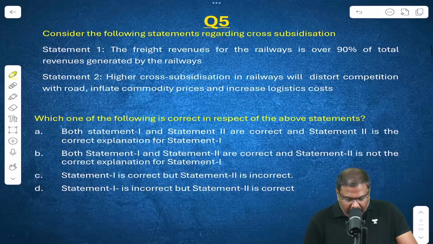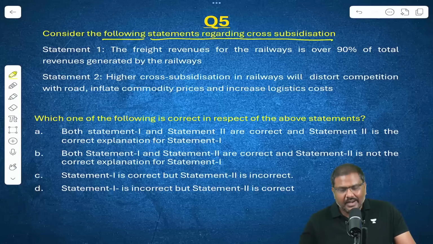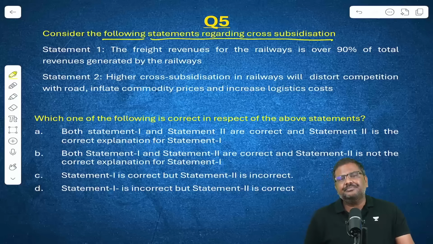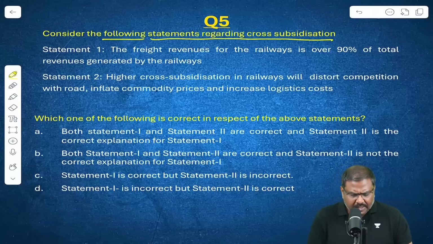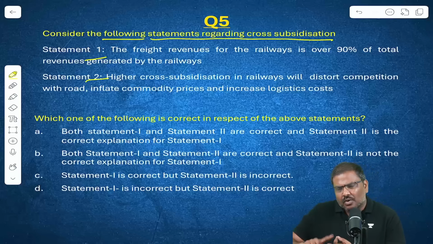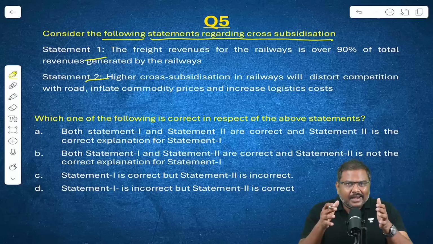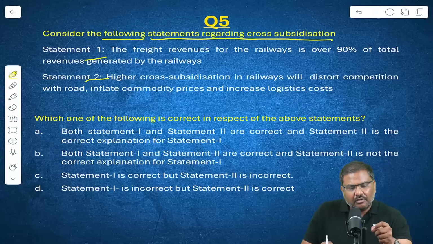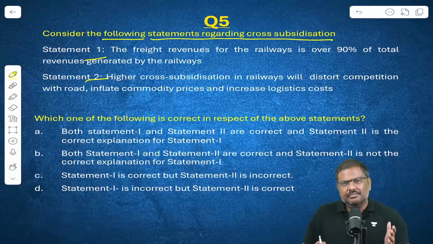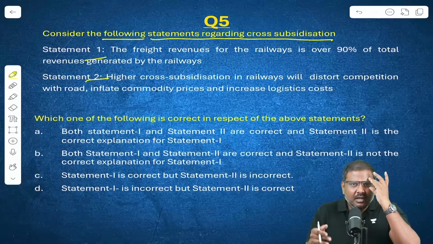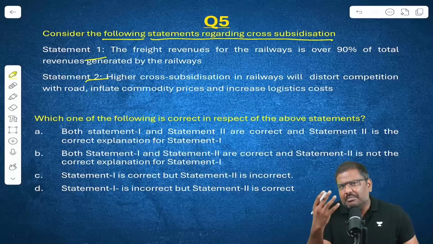Question number 5 now. Consider the following statements regarding cross-subsidization. What is the basic idea? There are 2 statements which have been provided in the context of railways. In railways, the government of India will impose and collect charges. It is a departmental undertaking. If you're traveling in the railways, you will have to pay money.